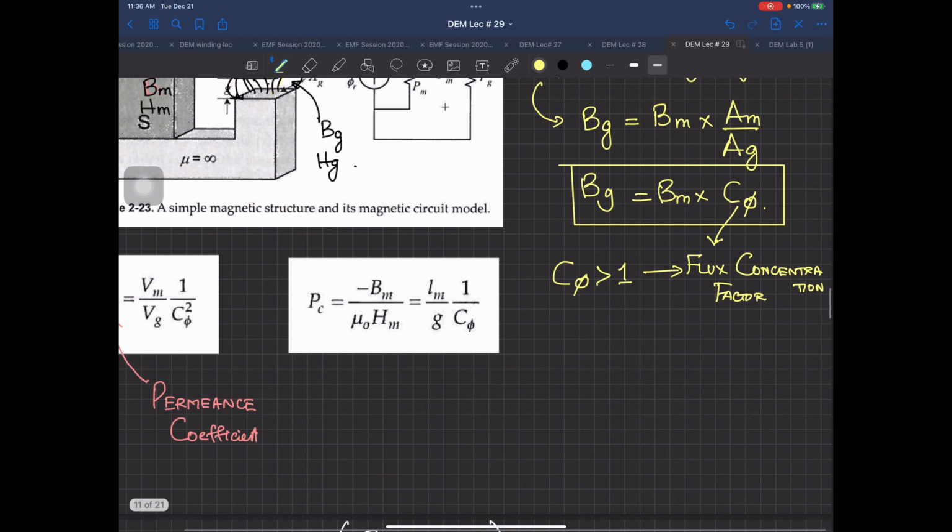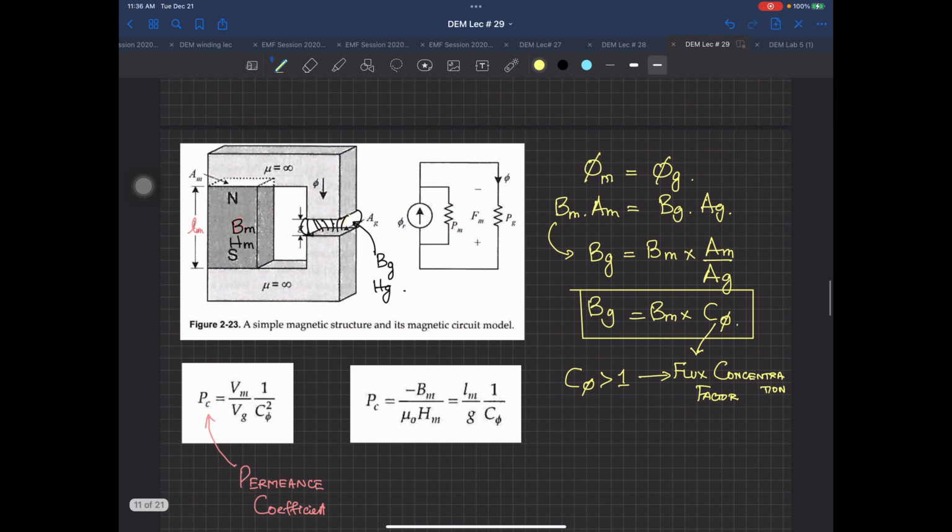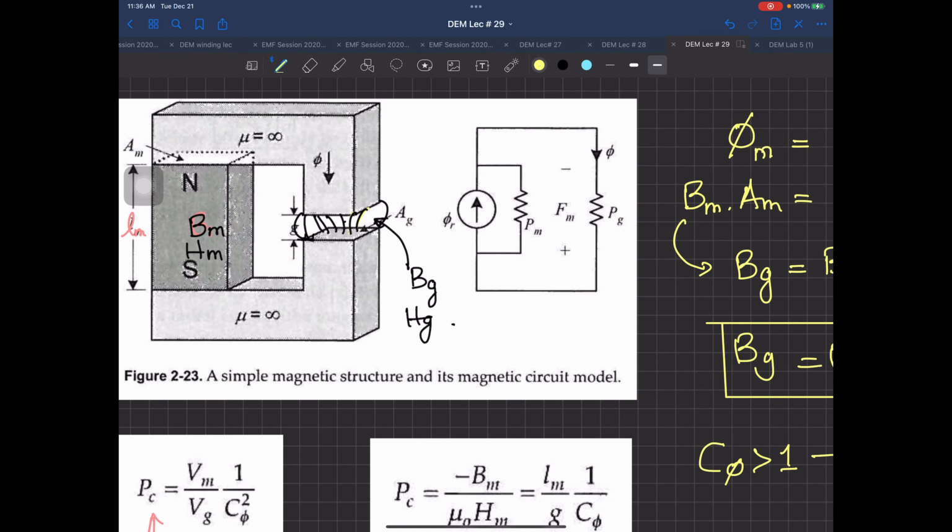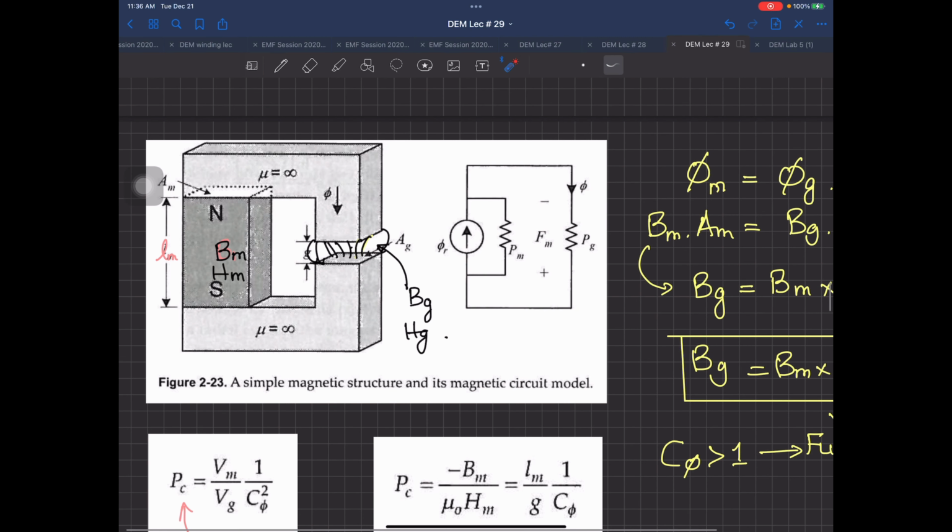Now for the same circuit diagram, what you have done over there, if you can see very closely, you have again that phi r. In parallel you have the reluctance of the material, that is Pm, converted into permeance, and then you have Pg, which is actually the reciprocal of your reluctance of the air gap. This book is actually going with the permeance, I don't know why, but he is still going with that formula. Now in this circuit diagram, the magnetic circuit over there, can you find out phi?